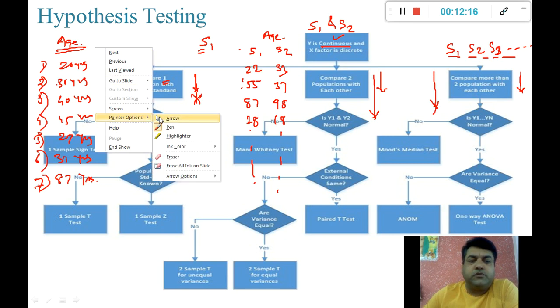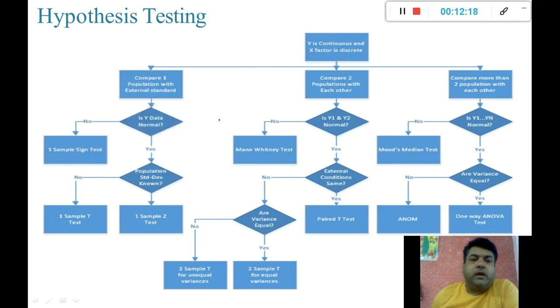Now what is this flow chart talking about? If you see, in every step I am checking first whether the data is normally distributed or not. This test will be performed by using some code, and I am going to show you that as well. It is called a normality test.